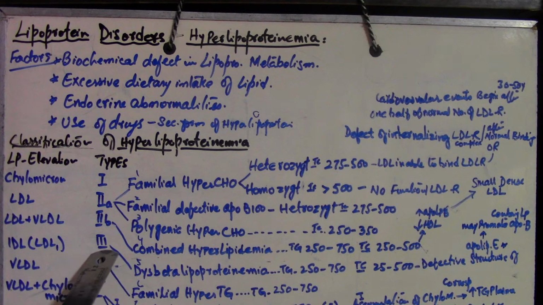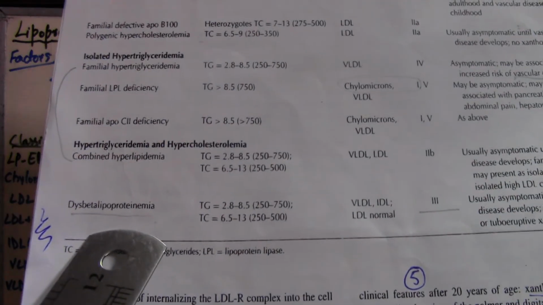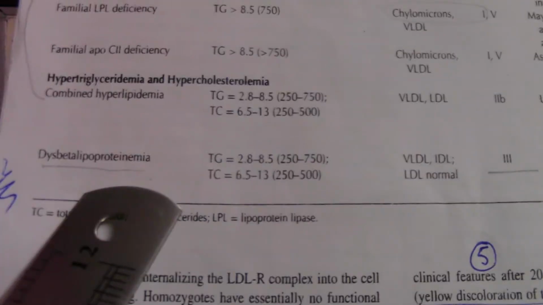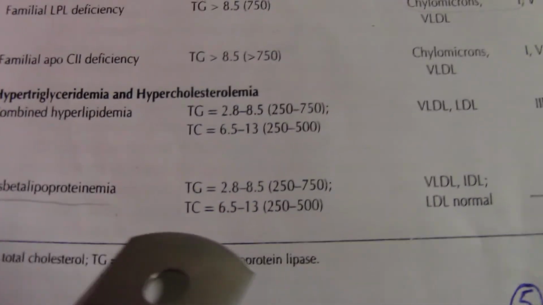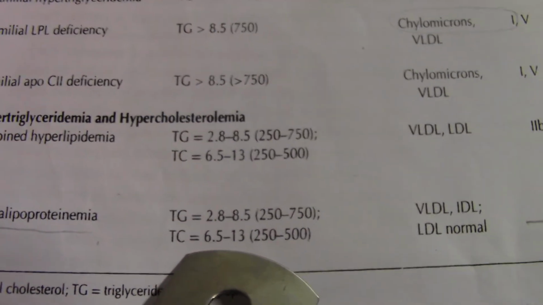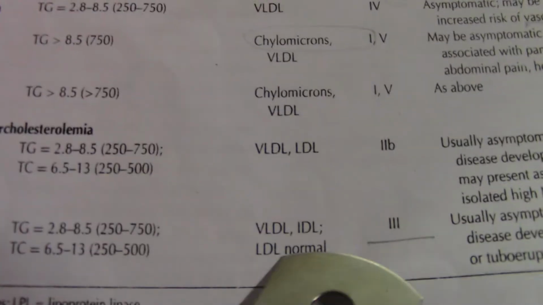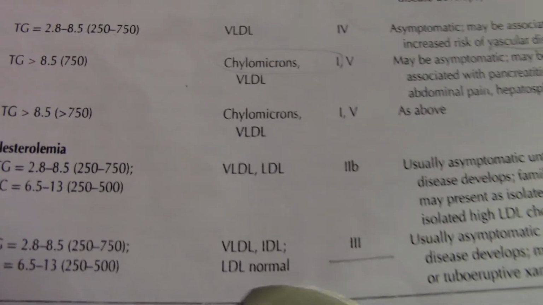So this is type 3, in which dysbetalipoproteinemia occurs, right? Here there is a total triglyceride level and total cholesterol level elevated,